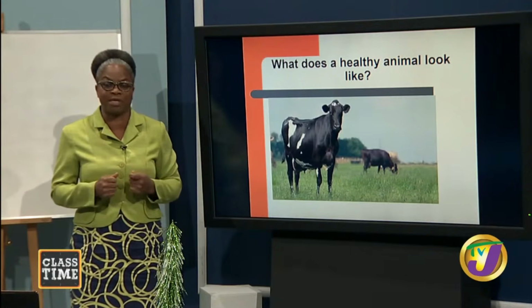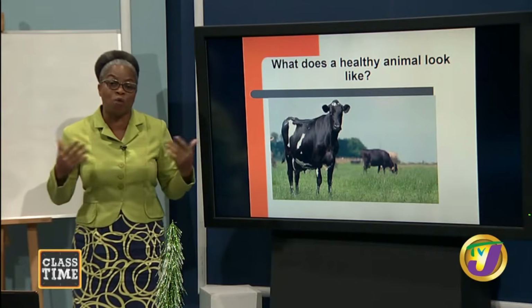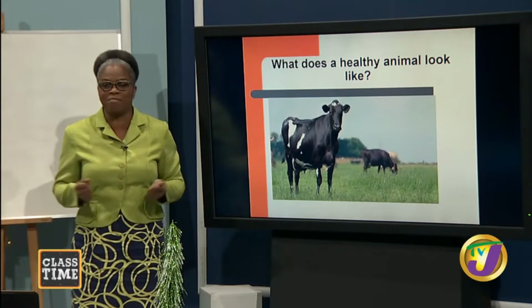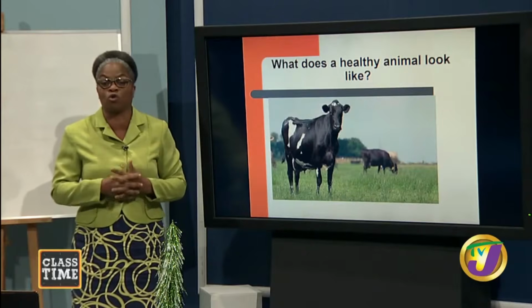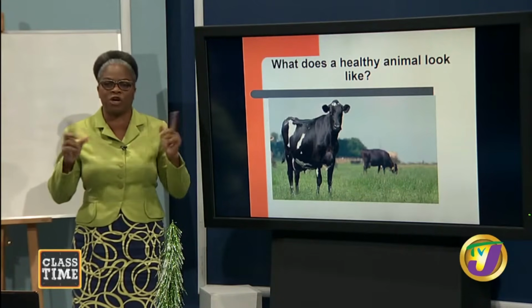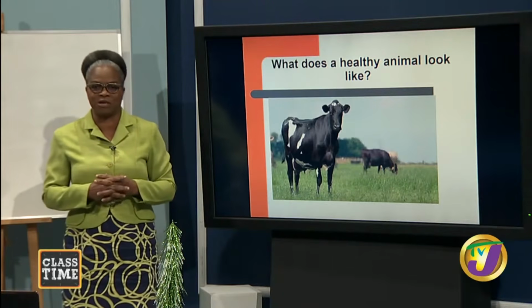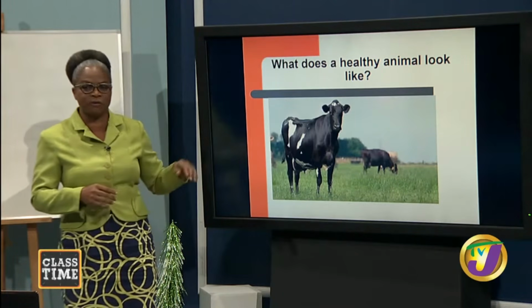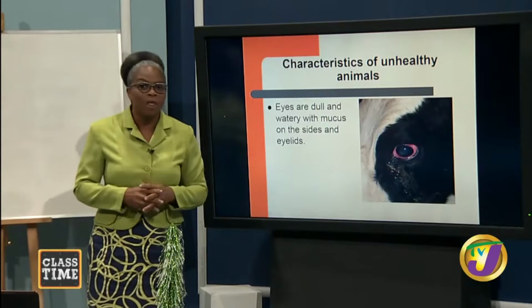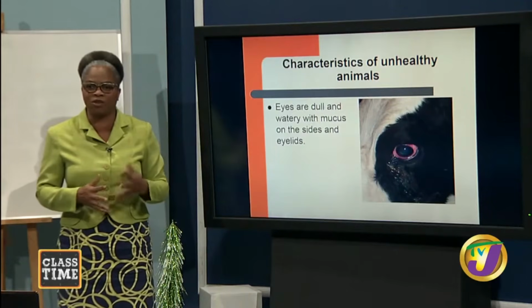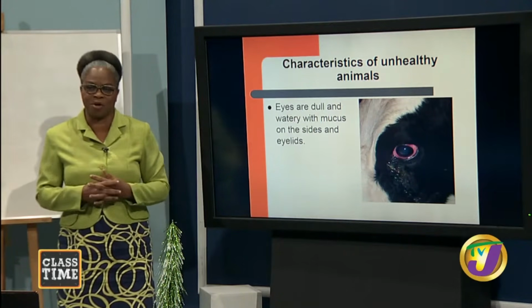So it's very important. As you move around in your community, you're looking at the animals that you're seeing, and you can come to a conclusion based on what you're seeing on the outward appearance. You can say, yes, the animals that I'm seeing, they are healthy animals. Good? Let us now move on to look at characteristics of unhealthy animals.